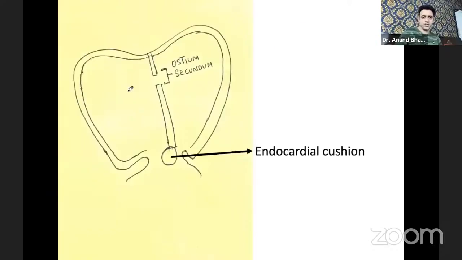I'll show you one picture. Can you see that this septum primum went fully down and touched the endocardial cushion, but now there is a gap in this septum, and this is known as ostium secundum. Very important is the development of the atrial septum. I'll repeat again.